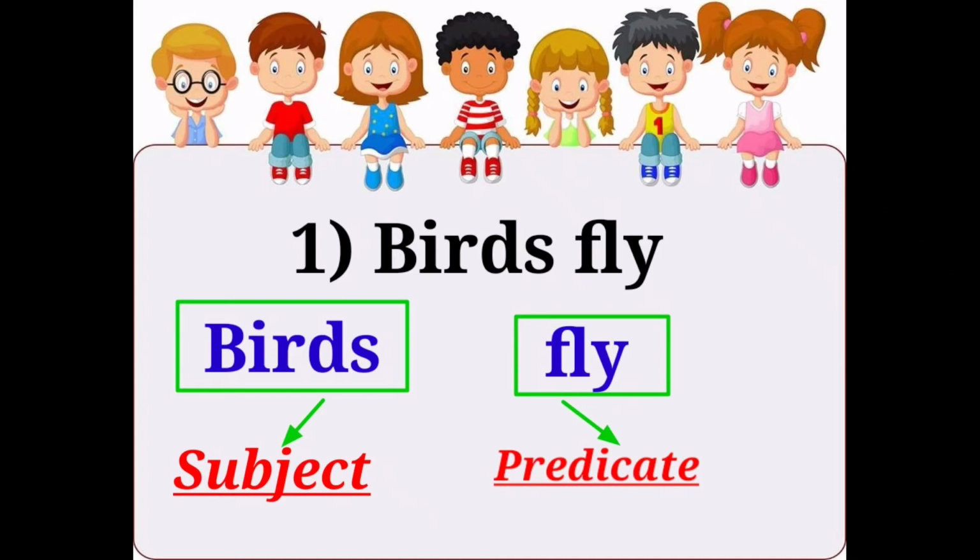I told you before, right? Subject is the name of the person or place or thing in a sentence. I can ask, who fly? I told you before, right? The answer to the question is the subject of the sentence.